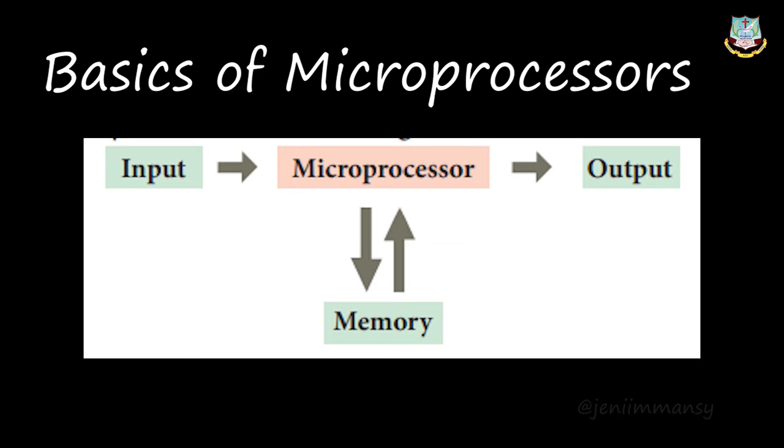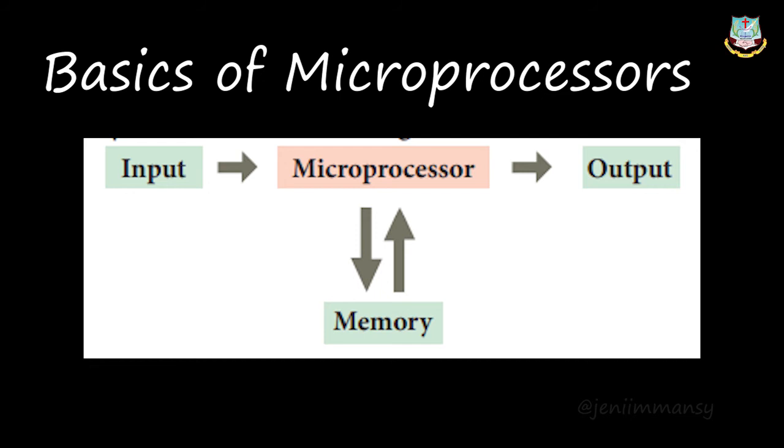Okay, so inside a microprocessor it will have three main units. Microprocessor means it is made up of three main components, that is ALU, arithmetic and logic unit, control unit and memory unit. Okay, so here memory unit you will say it as registers. Okay, here ALU is arithmetic and logic unit.